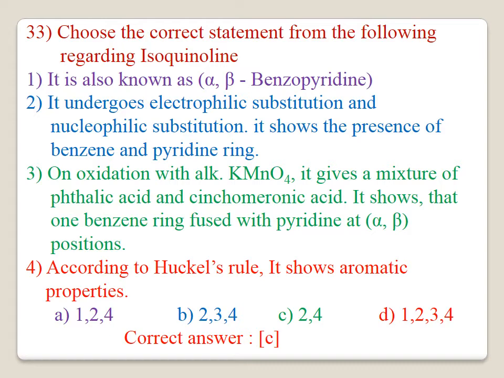For the incorrect statement, that is 1, it is also known as beta, gamma benzopyridine instead of alpha, beta benzopyridine. And for statement 3, the oxidation with the alkaline KMnO4 gives a mixture of phthalic acid and cinchomeronic acid. It shows that one benzene ring is fused with the pyridine at beta, gamma position. These are the correct statements for the wrong statements 1 and 3.